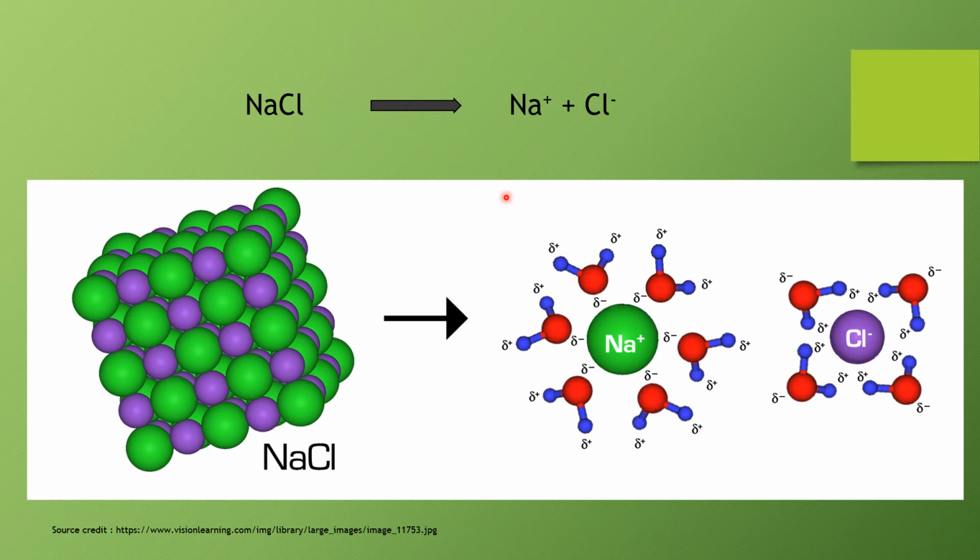Yes, here we have taken the example of NaCl. NaCl dissociates in water as Na plus and Cl minus. Na plus gets surrounded by oxygen atoms from the water molecules. This is delta negative of oxygen and Na is positively charged.